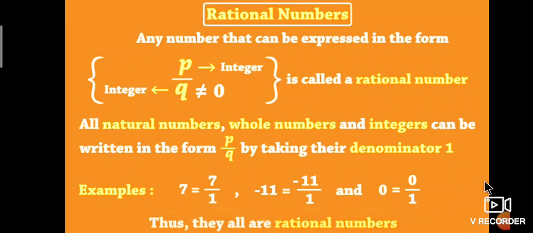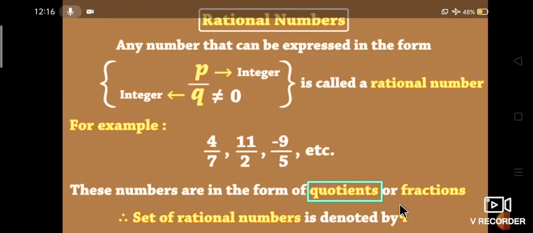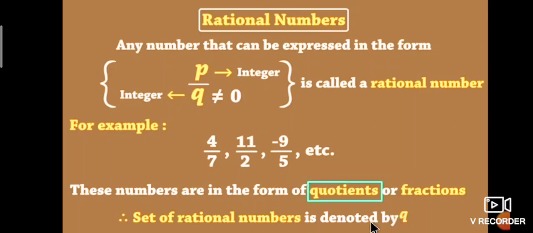Examples of rational numbers are 4 by 7, 11 by 2, minus 9 by 5. These numbers are in the form of quotients or fractions. Therefore, the set of all rational numbers is denoted by Q.